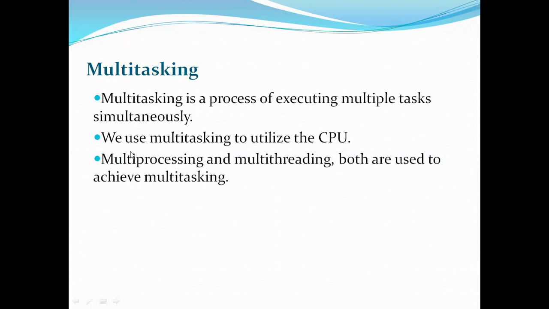Why do we prefer multitasking? It is basically used to properly utilize the CPU. If you do multiple tasks at the same time, you're making the CPU busy instead of idle. How do you do that? We have two ways: multi-processing and multi-threading. Multi-processing, as the name suggests, means multiple processes are executing simultaneously, and the other one, multi-threading, means multiple threads are executing simultaneously.